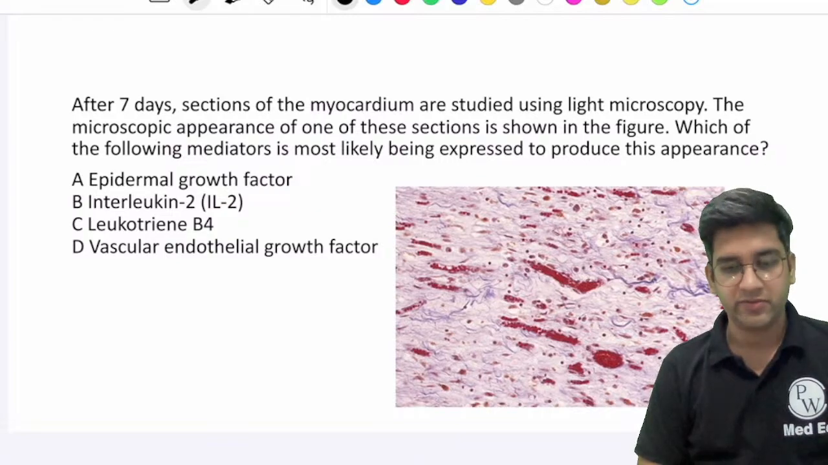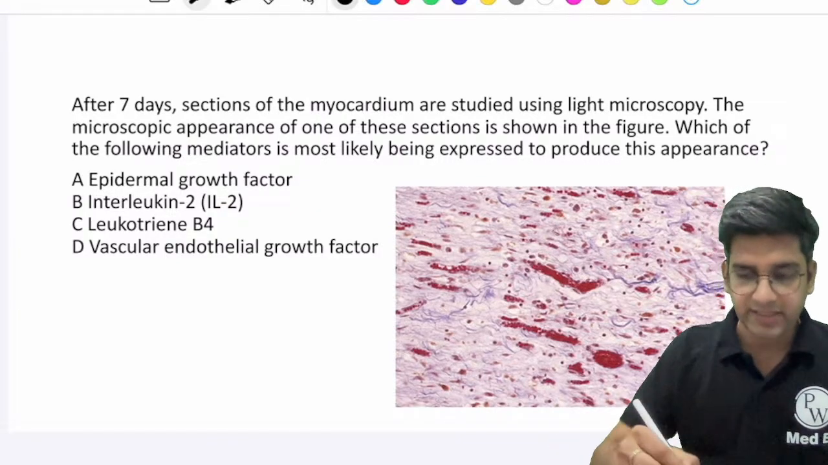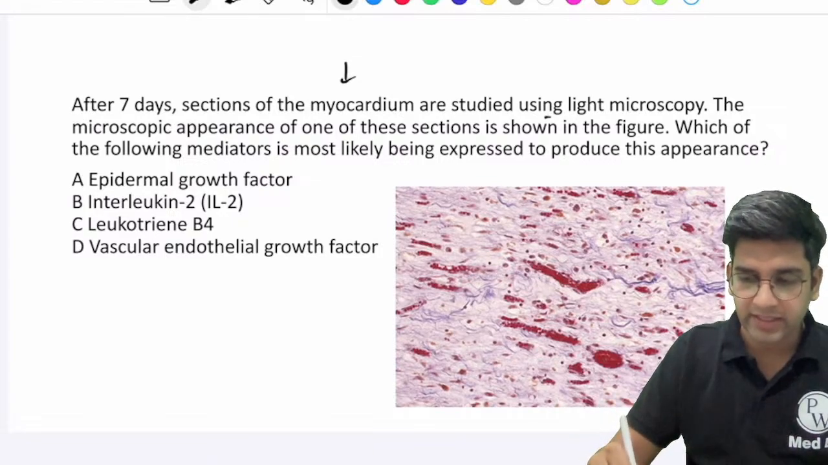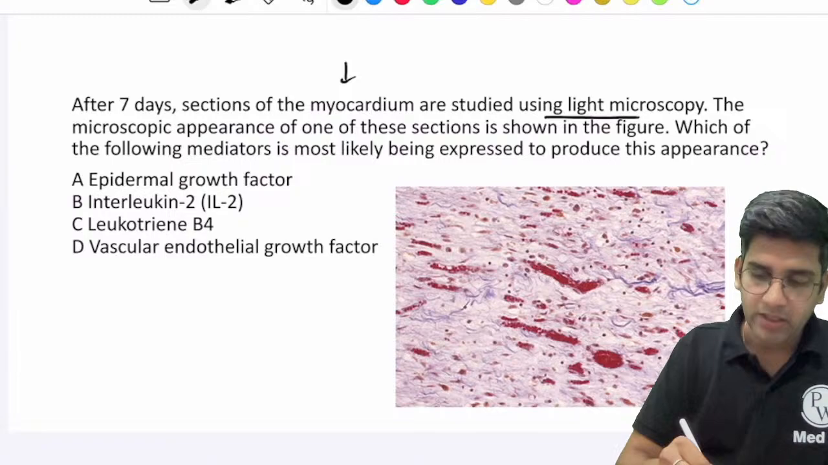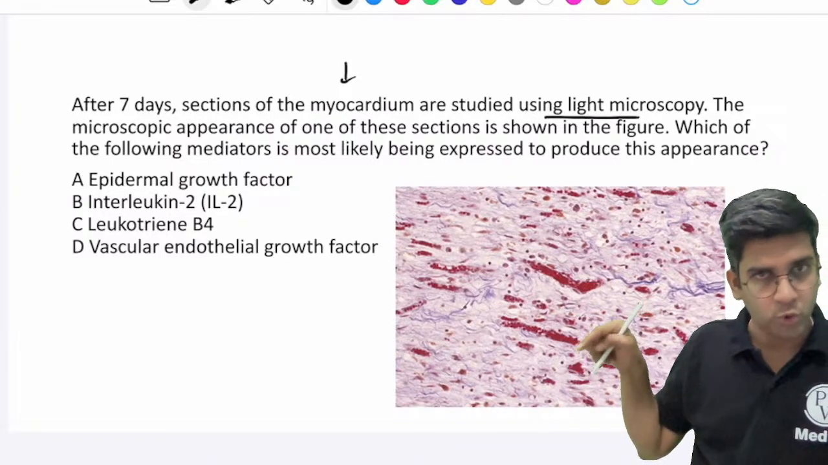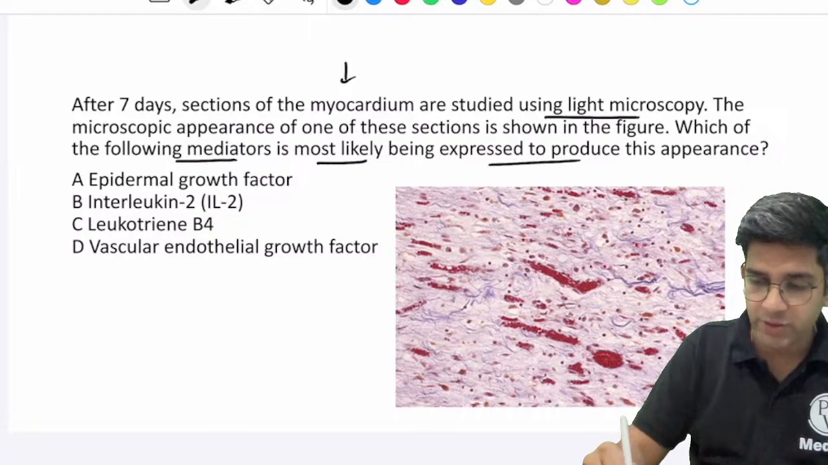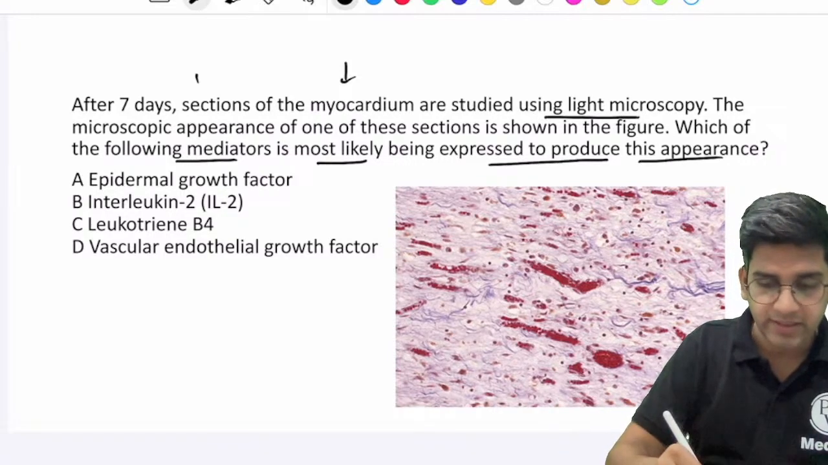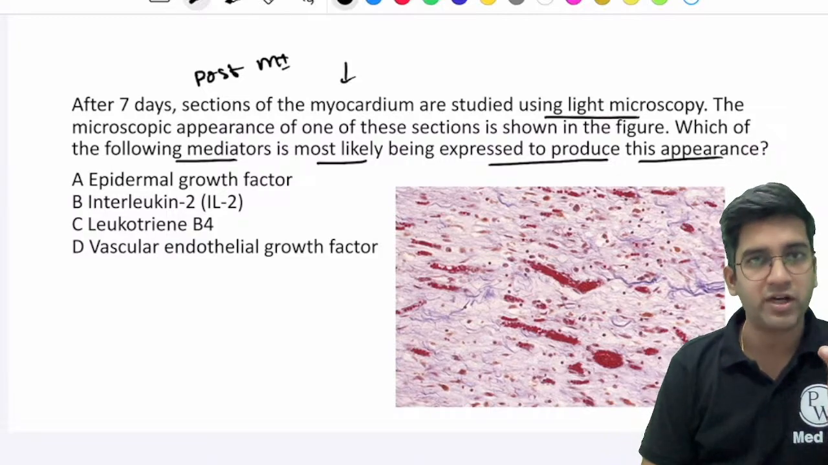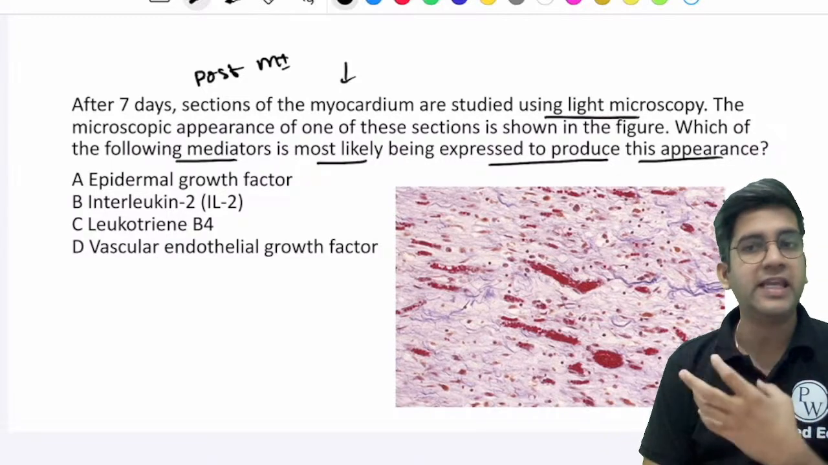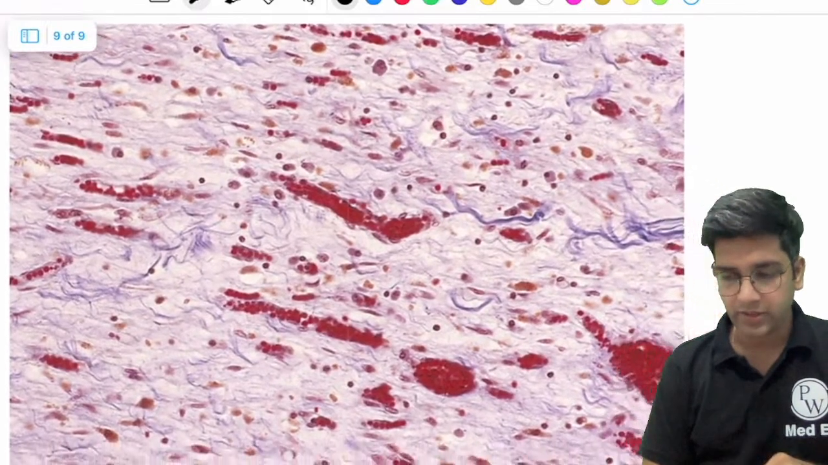Fine. Now let's look at the question superficially. After 7 days, a section from myocardium is studied under light microscopy, must be post MI. The microscopic appearance of one of the sections is shown below. Which of the following mediators is most likely to be expressed to produce this appearance? It is actually a patient post myocardial infarction. After 7 days, I'm taking a biopsy from the heart and I'm seeing the structure.